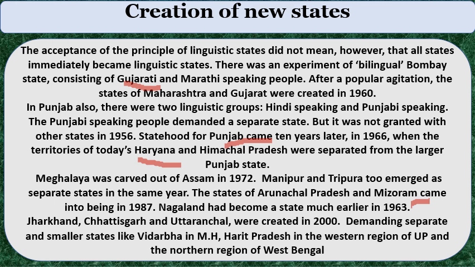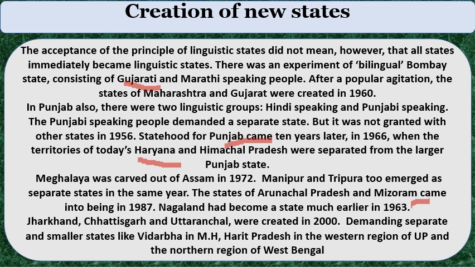Jharkhand, Chhattisgarh, Uttaranchal were created in the year 2000. In 2000, three new states were created, after demands for separate and smaller states like Vidarbha in Maharashtra, Harit Pradesh in the western region of Uttar Pradesh, and some parts of the northern region of West Bengal. In 2000, three new states were formed. They are Jharkhand, Uttarakhand and Chhattisgarh.